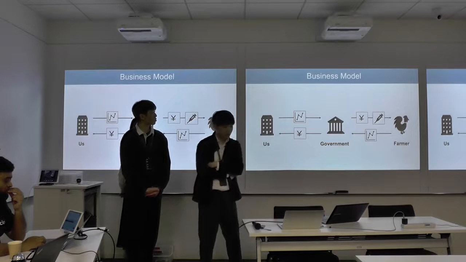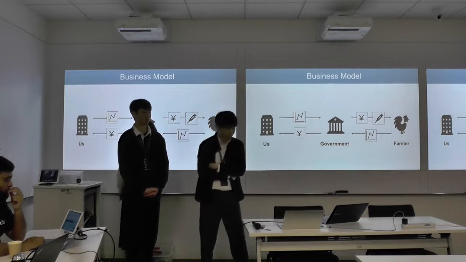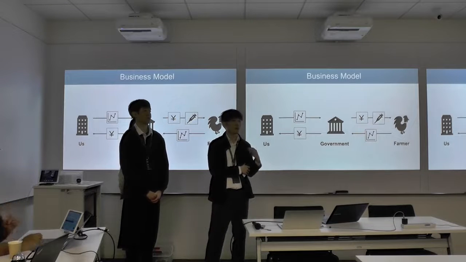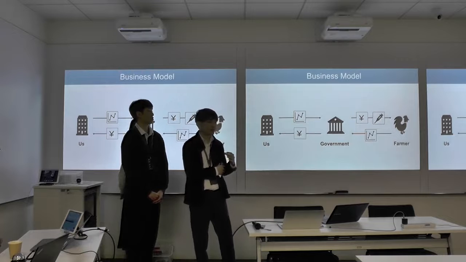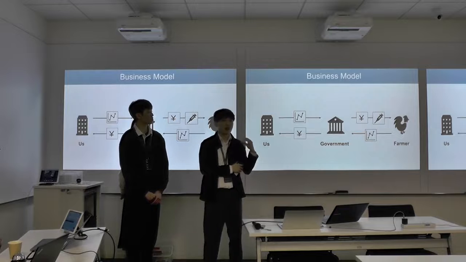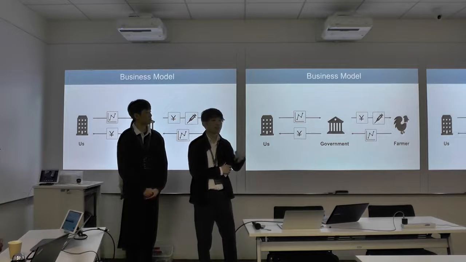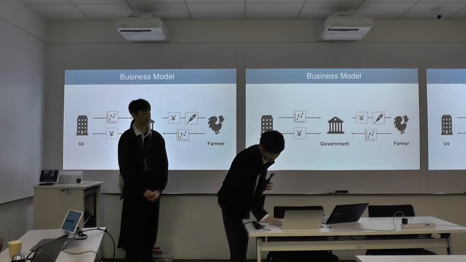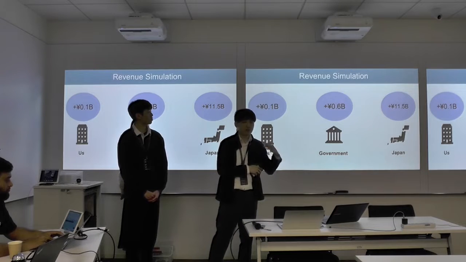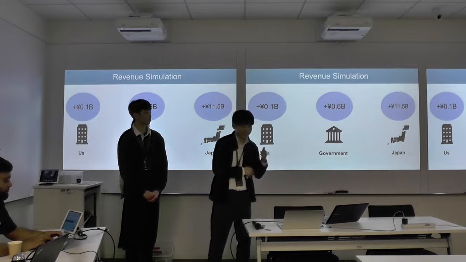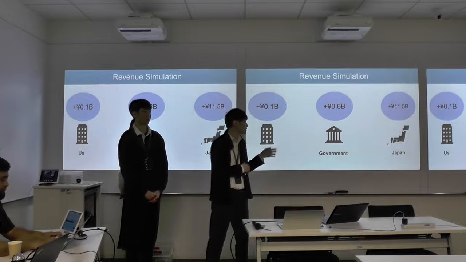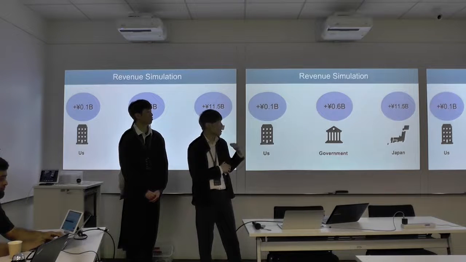Next, let's talk about our business model. We provide the government with AI prediction information and in return receive a portion of the budget allocated for countermeasures. Just by the government issuing warnings based on our prediction, the financial losses can be prevented.